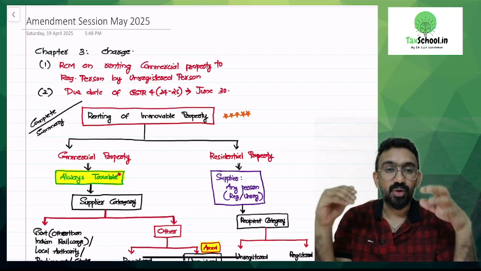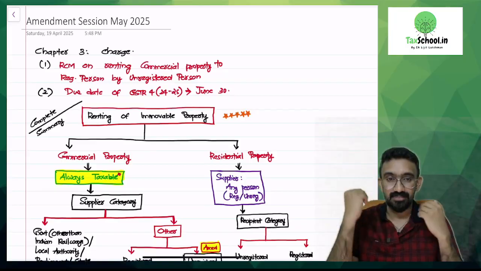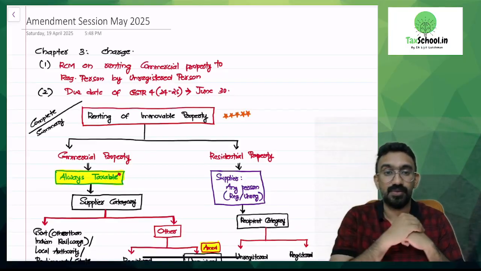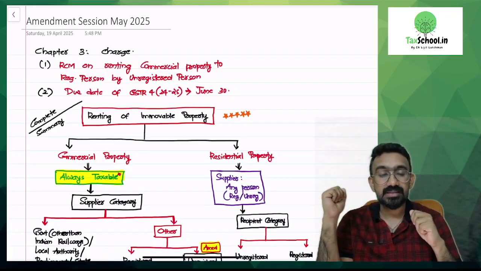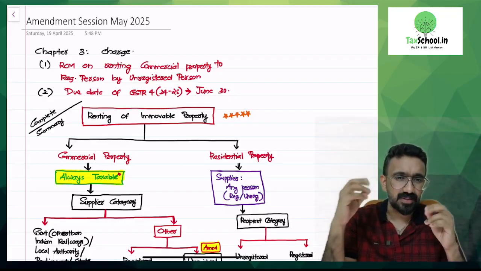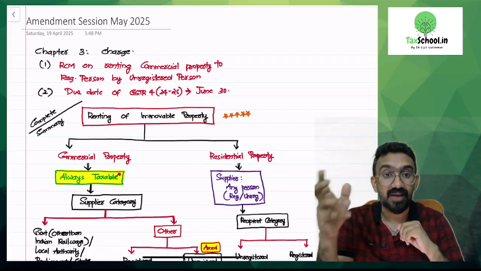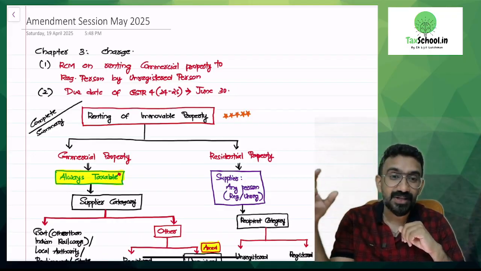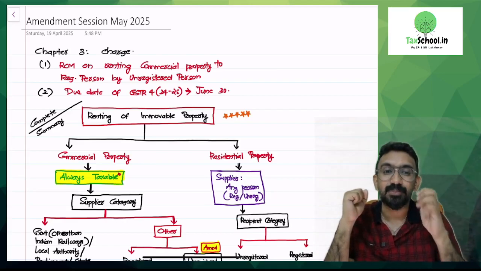You might have already understood some amendments. You would have already gone through the amendments while I was taking some regular classes. However, having consolidated amendments increases the chance of you scoring high. And there is always a pattern that if you look at all your previous examinations, in the first compulsory question itself or in the case study MCQs itself, they pick one of these amendments and put it across.